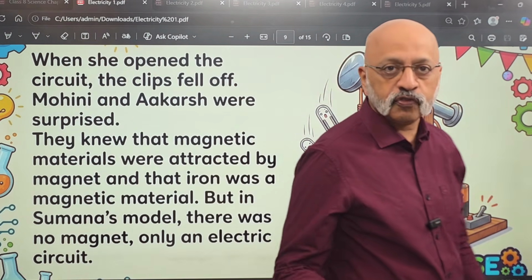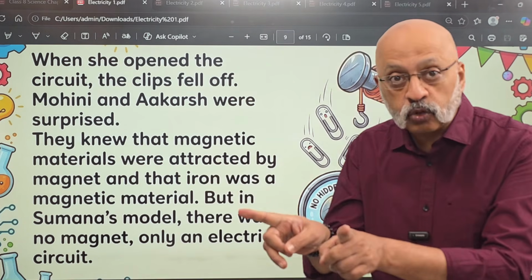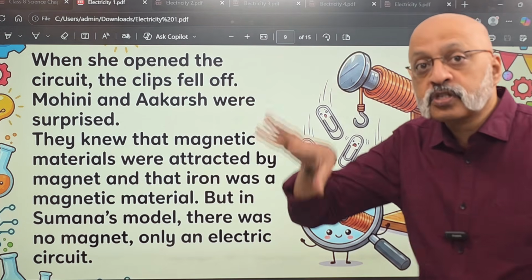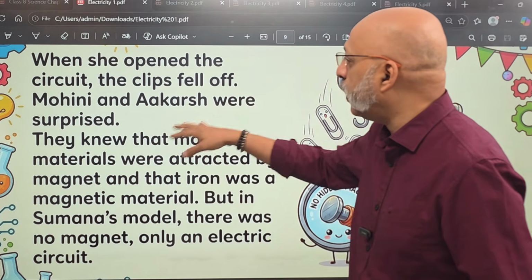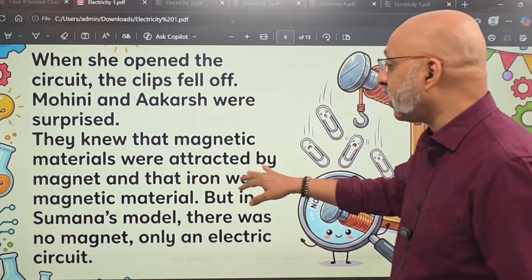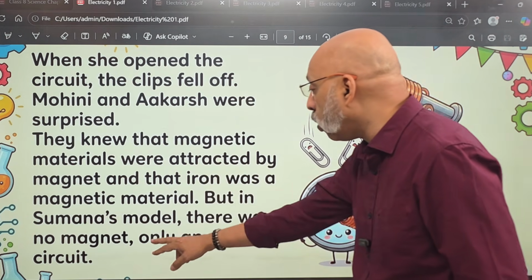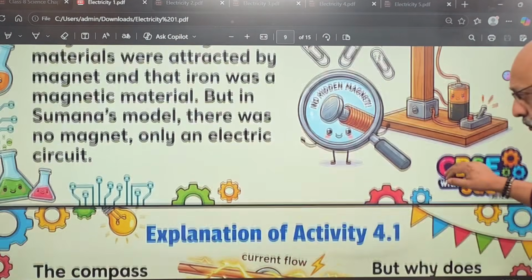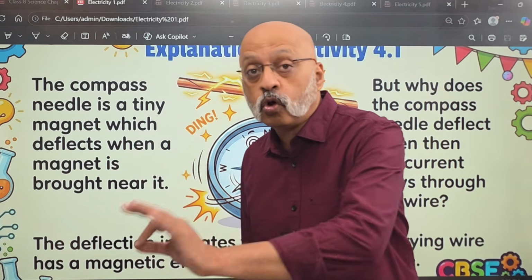Sumana switches off, that is opens the circuit, that is, from closed it opens, that is, now there is no power flowing through this. So the moment she does that, this stops behaving like an electromagnet. When she opened the circuit, the clips fell off. Mohini and Akash were surprised because they knew that magnetic materials were attracted by magnet and that iron was a magnetic material. But in Sumana's model, there was no magnet, only an electrical circuit, right? This is what they saw.